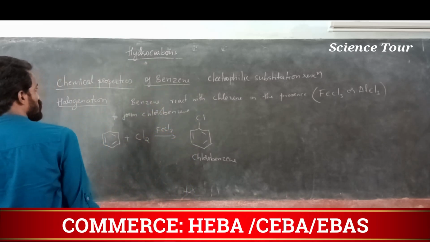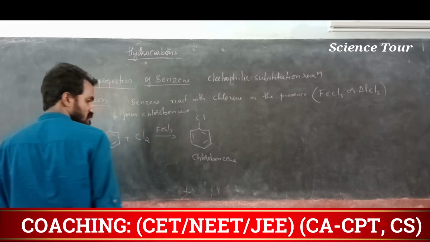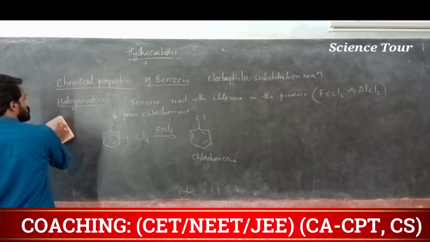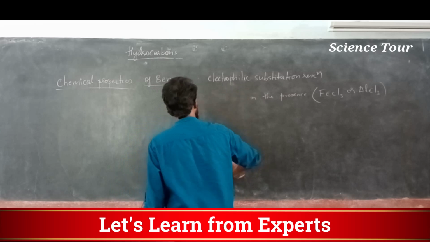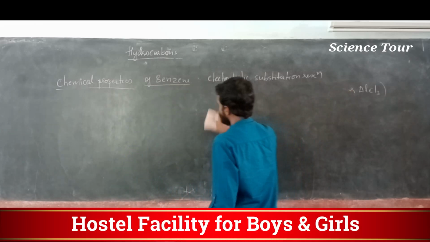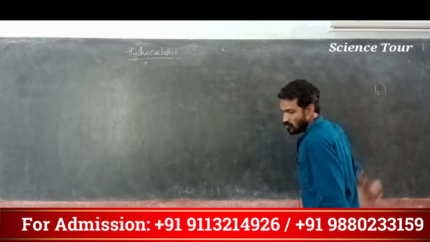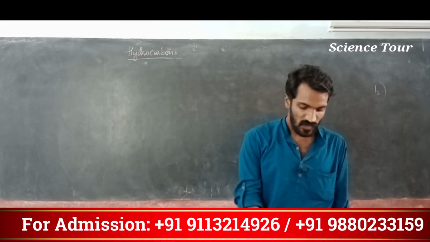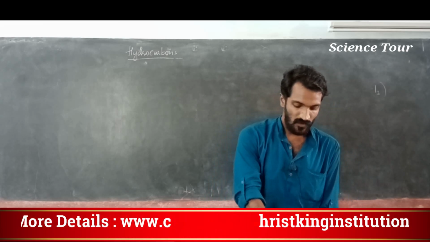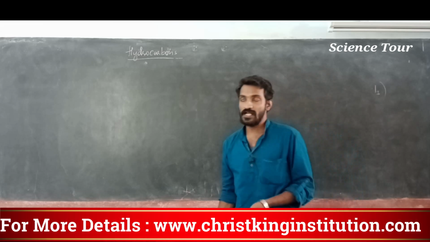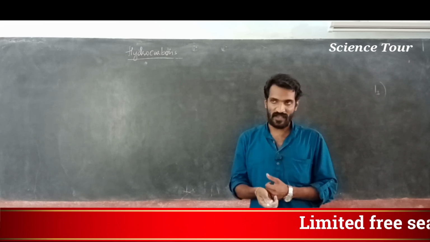But if they ask, you have to write the mechanism of chlorination. So how to write the mechanism? First you have to write this particular reaction. Second thing is the mechanism. Mechanism for chlorination process, my dear students. Okay, now the first step, generation of electrophile.